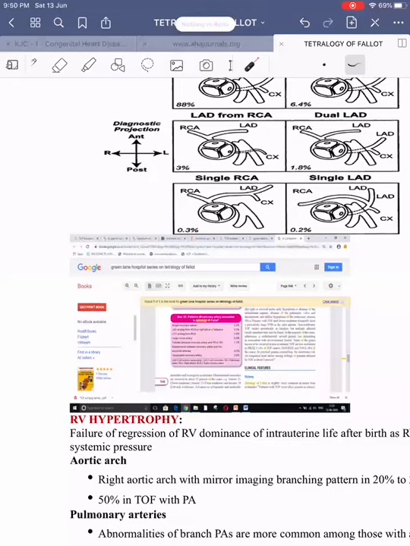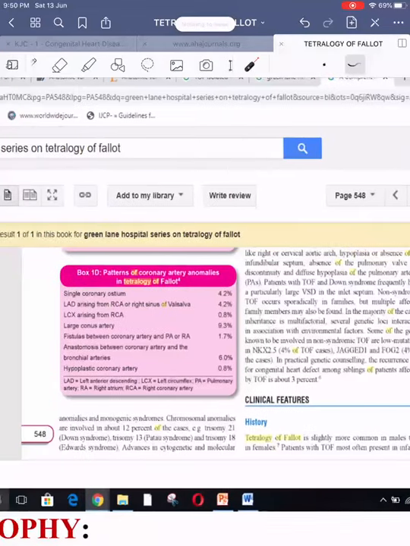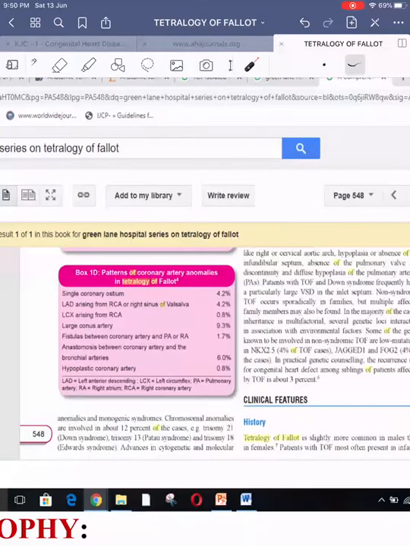And one more thing. If somebody asks the incidence of these various anomalies, this is from Vijayalakshmi Madam's book, which we can't quote in exams. I didn't get a proper reference, I just put this here for you to remember. Single coronary ostium 4.2%. LAD arising from RCA or right coronary sinus constitutes about 4.2%. Then LCX arising from RCA about 0.8%, and large conus is quite common, found in 9.3% of the patients.